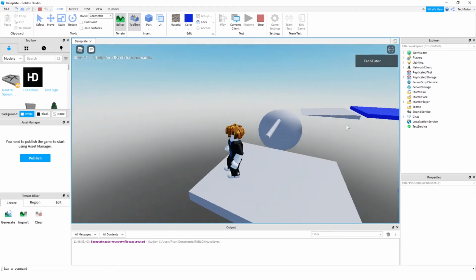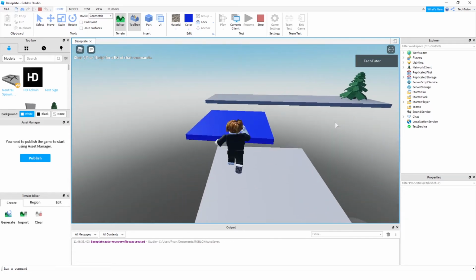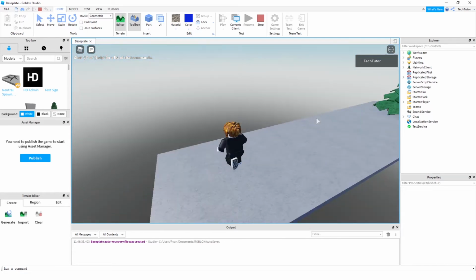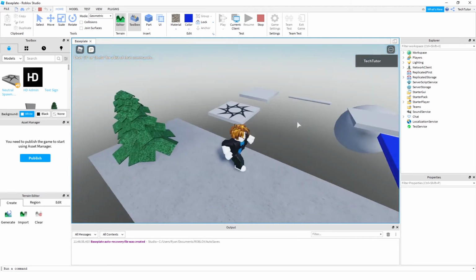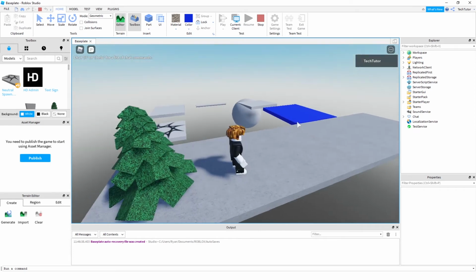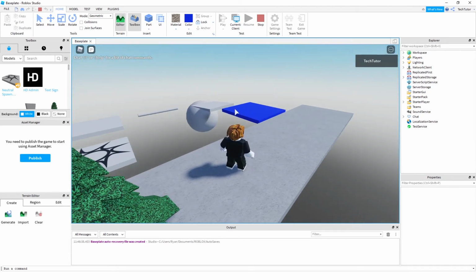Alright, hey, I made it to the end. Okay, so now, as you can see, this is the sample obstacle course. Let's go ahead and add some of the other pieces that are mentioned in the tutorial, so that way you can see just how you can use some Lua script to add some additional elements to your obstacle course. And then after that, I'll show you how you can publish your game, and that will wrap it up for this video to show you just how to get started with this Roblox Studio and Lua script.